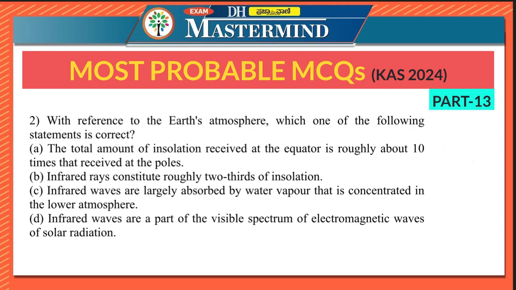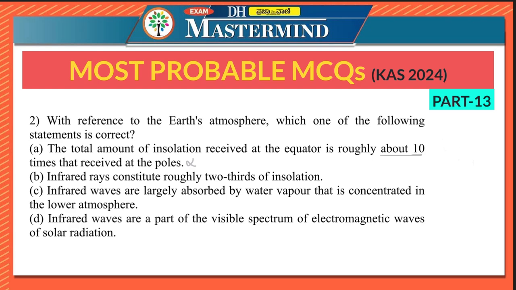Second question says, with reference to Earth's atmosphere, which one of the following statements is correct? The total amount of insolation received at the equator is roughly about 10 times that received at the poles. So here, this is wrong. It is not roughly about 10 times. It is more than that received at the poles, but it is not about 10 times.